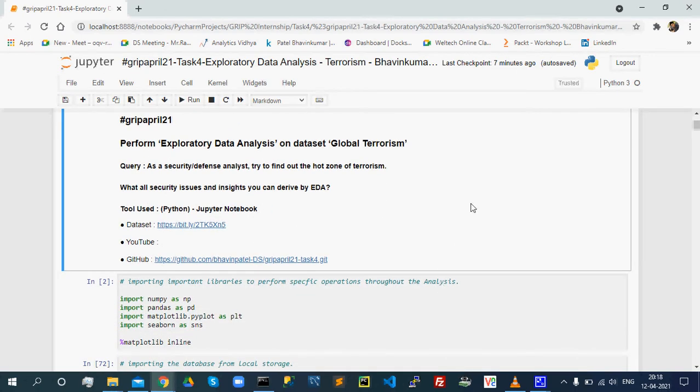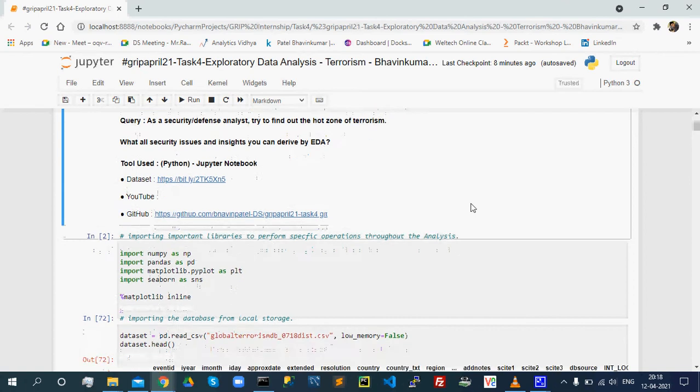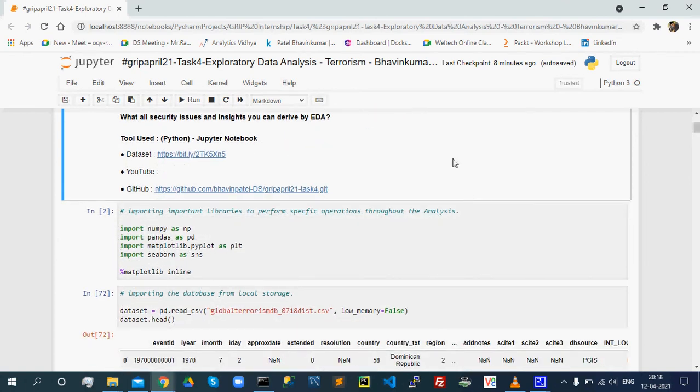As a security defense analyst, try to find out the hot zone of terrorism and what security issues and insights you can derive by exploratory data analysis. I have used Jupyter Notebook, that is from Python, as a tool, and used the online dataset which is provided in the task 4. Let's start.